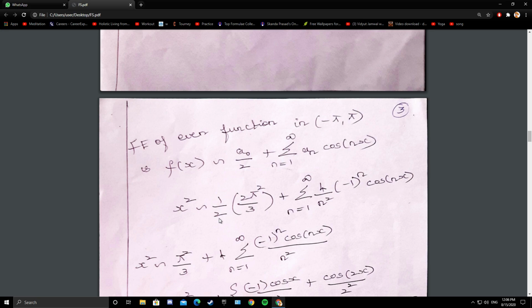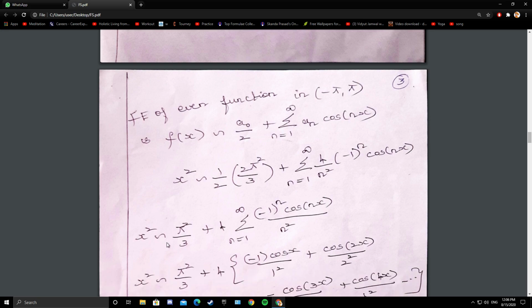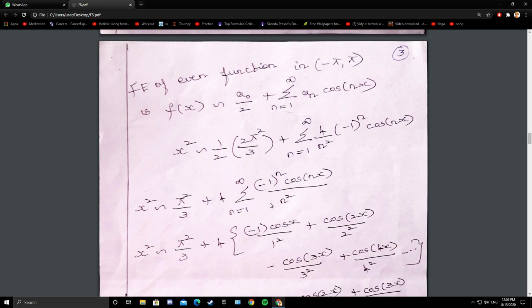So 2 gets cancelled. What is f of x? X square. X square converges to pi square by 3 plus 4, I have taken it out, summation 1 to infinity minus 1 whole power n cos of nx by n square. Now you expand the summation. So minus cos x by 1 square plus cos 2x by 2 square minus cos 3x by 3 square plus cos 4x by 4 square minus etc.